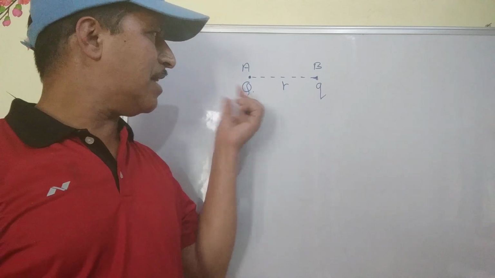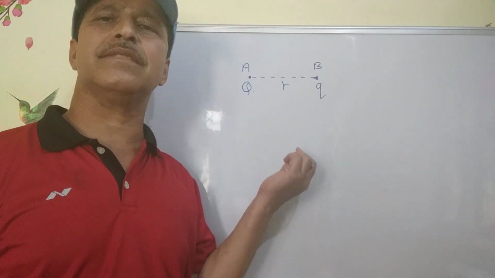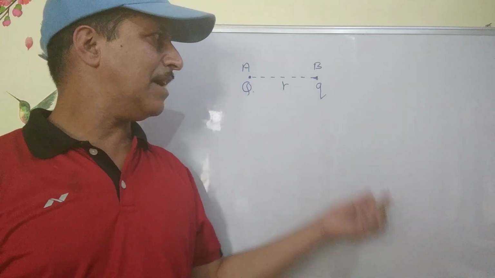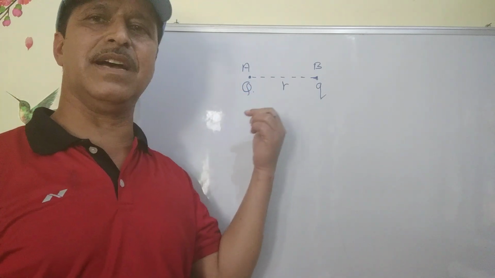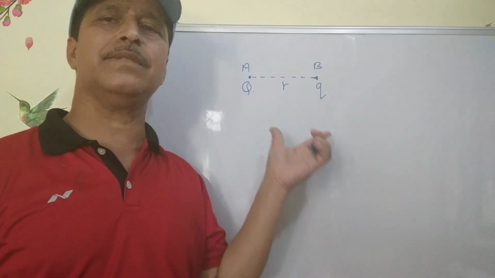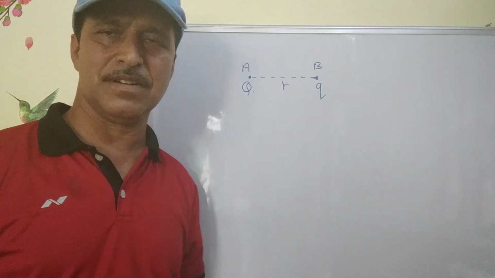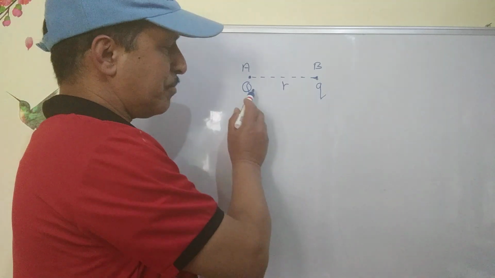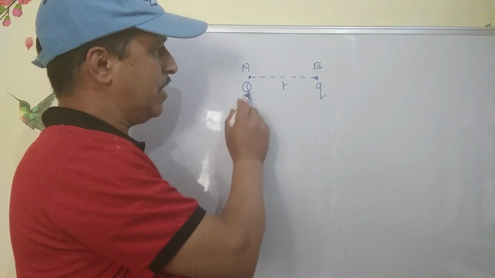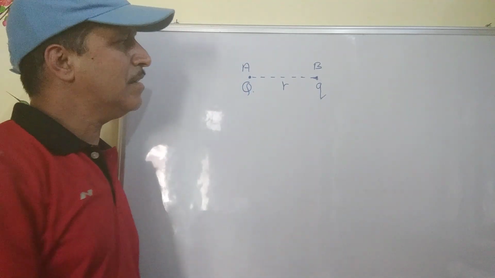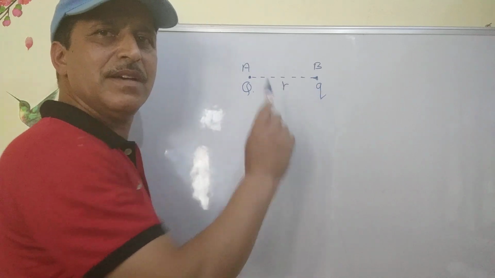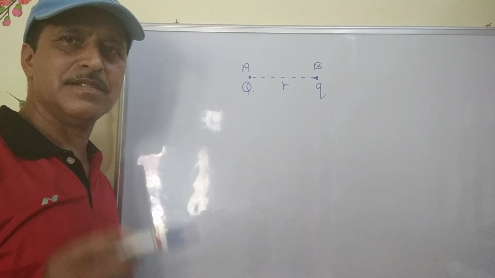We know that any charge placed somewhere produces its electric field, and in the field of the given charge, if we keep another point charge, they will both experience a force due to each other. For this, I have taken a positive charge Q here, capital Q, and at a distance r from it at point B, we have another point charge small q.